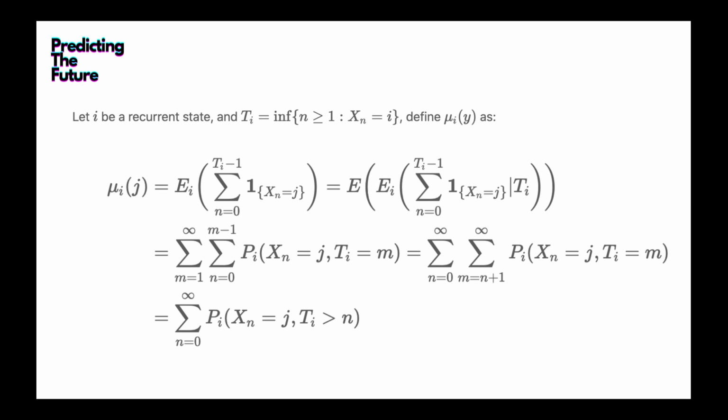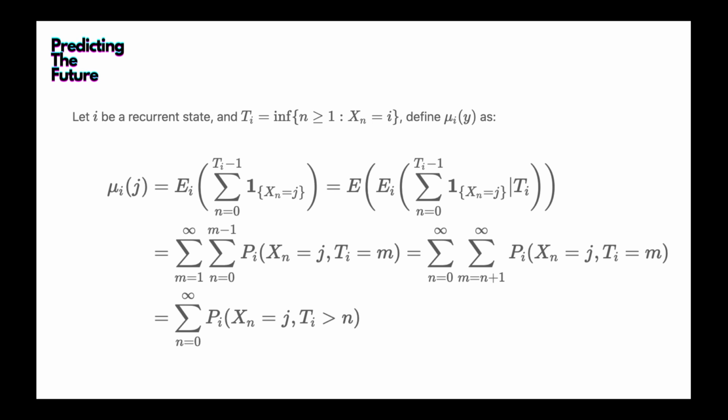So this is counting the expected number of times the process enters state j in that one period of i returning back to i.